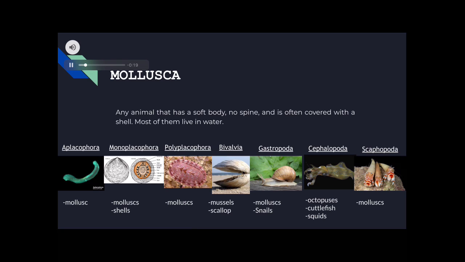Mollusca: any animal with a soft body, no spine, and usually covered with a hard exoskeleton, also known as a shell. Most of them live on water, but there are also some species of mollusca that can be found on land. An example of this is the common snail. There are believed to be around 100,000 species of mollusca.